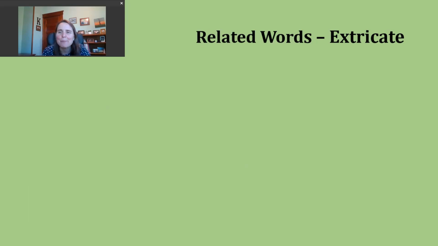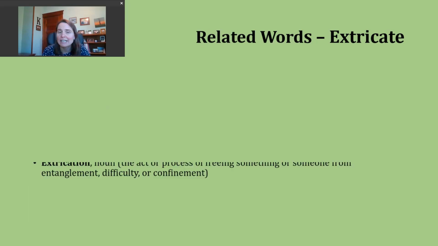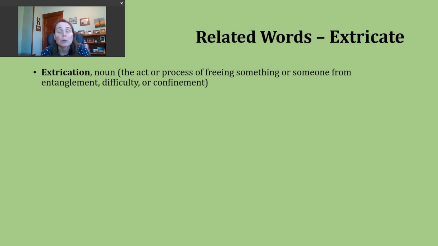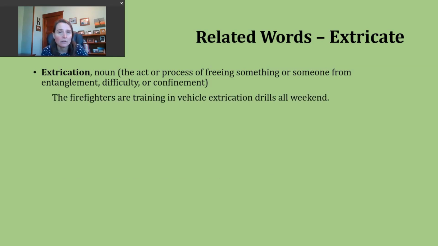Now, let's spend a moment looking at some words that are related to our verb. The first word we're going to discuss is the noun form. Okay, we're going to have a spelling change here, and we're going to pronounce this extrication. Extrication. This is the act or the process of freeing someone or something from some kind of entanglement, a difficulty, or a confinement. An example of this might be the firefighters are training in vehicle extrication drills all weekend.